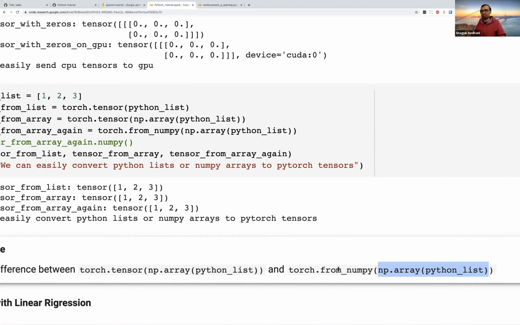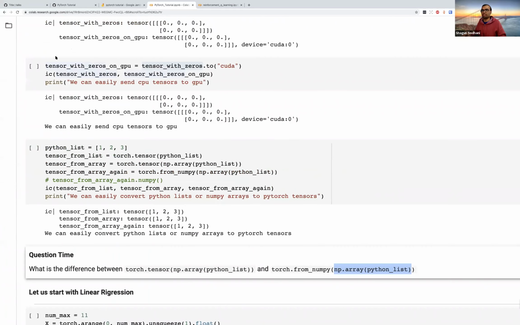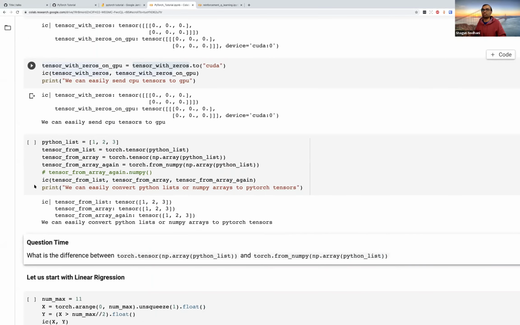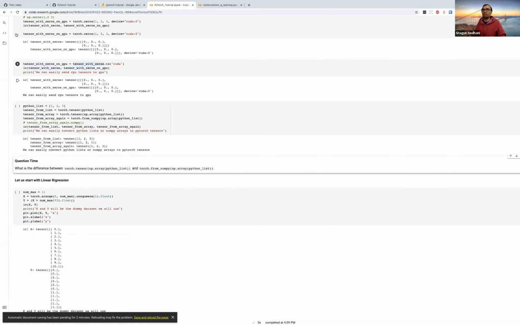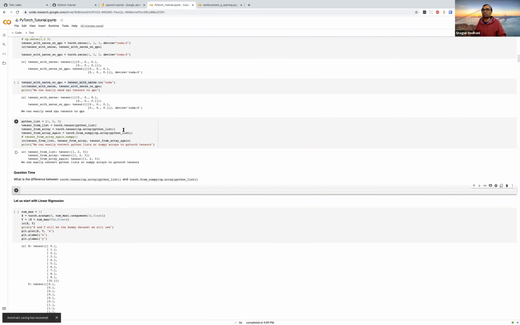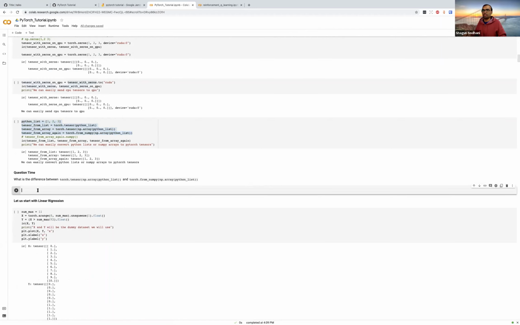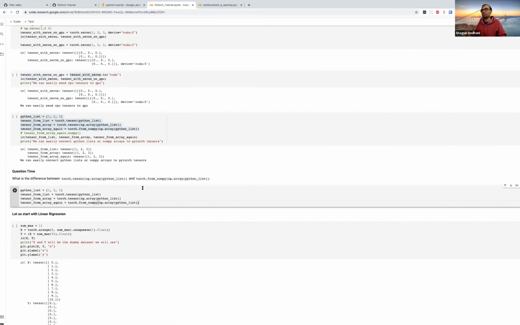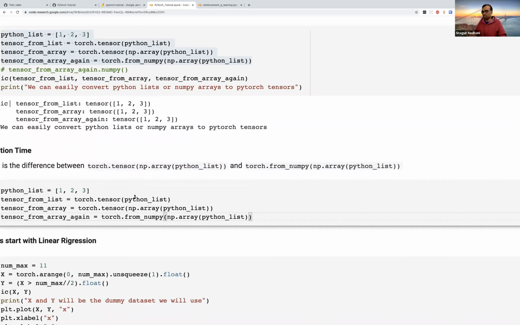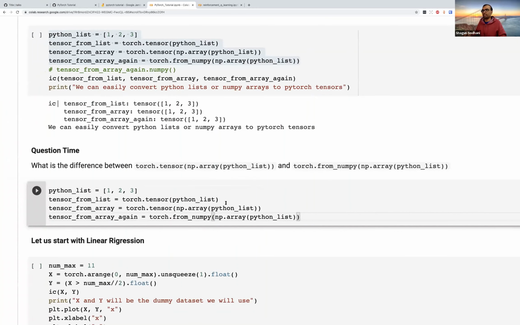Okay, I'll just show an example of what the difference is going to be. I think this is a subtle point where people can easily make a mistake. So I'm going to show this example. I have a Python list. I'm going to use this list to create a NumPy array.